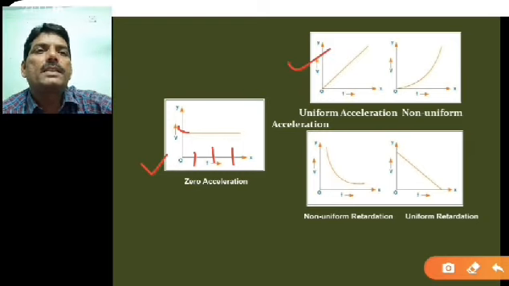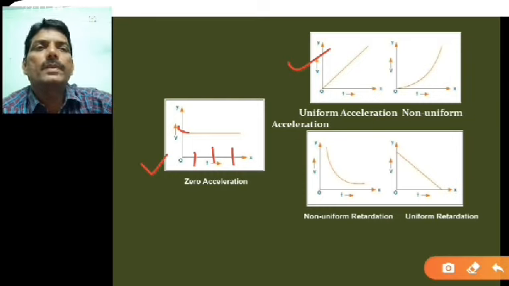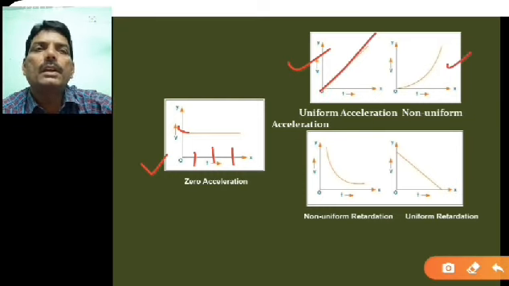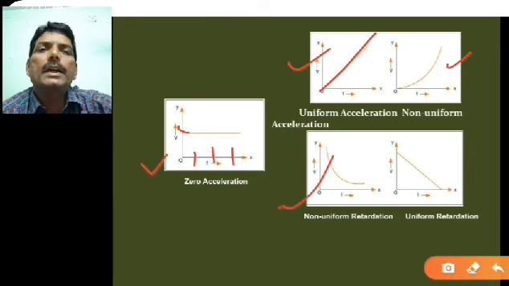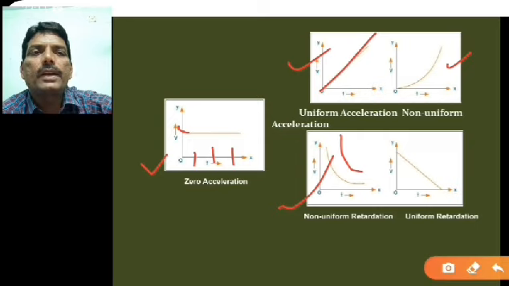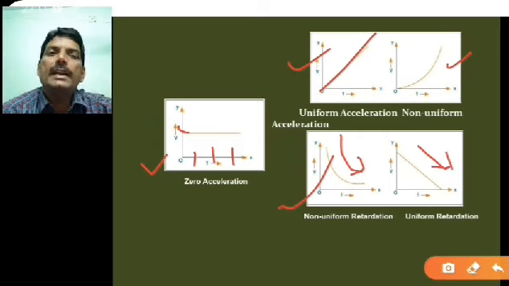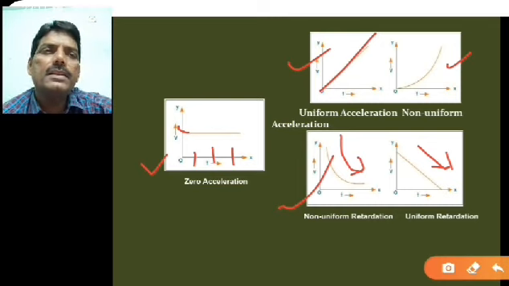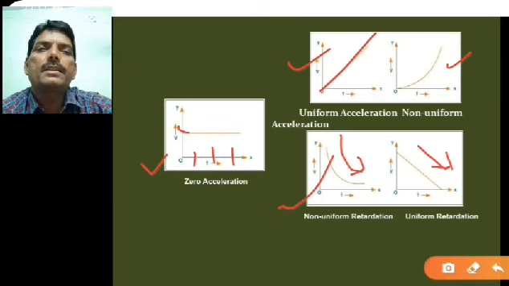Now in this graph you can say uniform acceleration, a straight line passing through the origin; uniform acceleration increasing upward; non-uniform acceleration. Here you can say non-uniform retardation, because in the downward direction you are getting a curve, and here also downward you can say uniform retardation. Whenever the straight line is there, you can say uniform one, but it depends on whether it is increasing or decreasing. On that you can define uniform acceleration or uniform retardation.